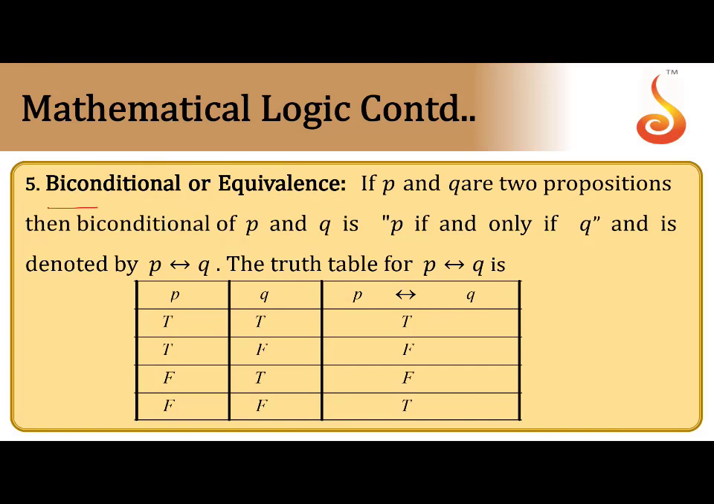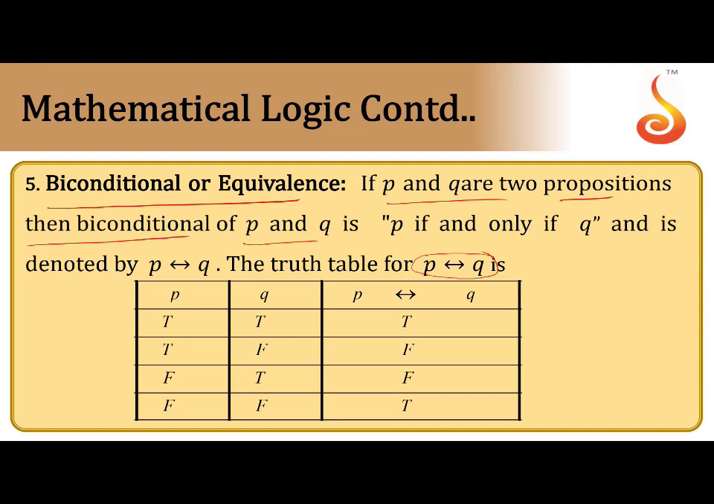Next, the biconditional. That is called bi-implication. If P and Q are two propositions, then the biconditional of P and Q is given as P if and only if Q. It means implied by and implies. If and only if means implication and reverse implication together. That is called the biconditional equivalence.